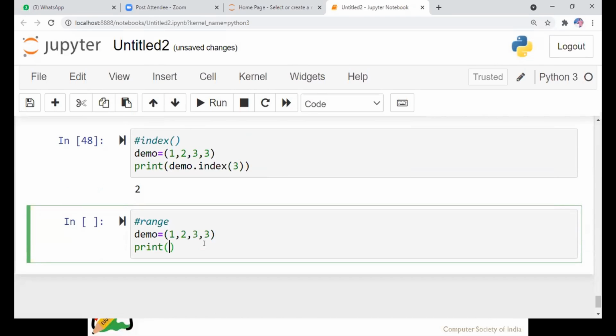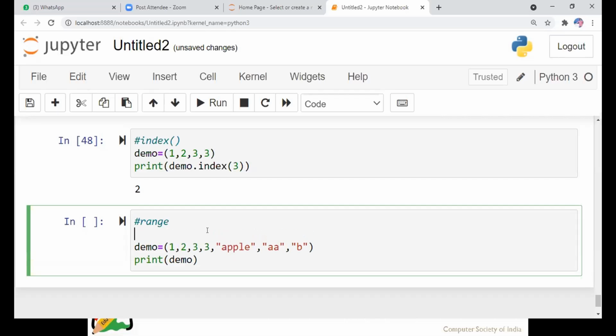Print demo. I will add a few more elements to the tuple, then you will get a clear idea. I will place the indexing positions: 0, 1, 2, 3, 4, 5, 6.